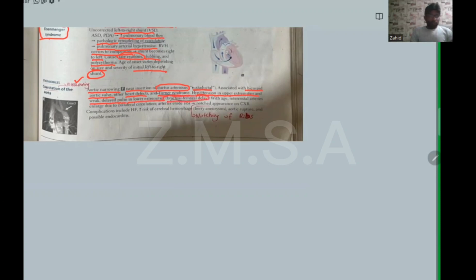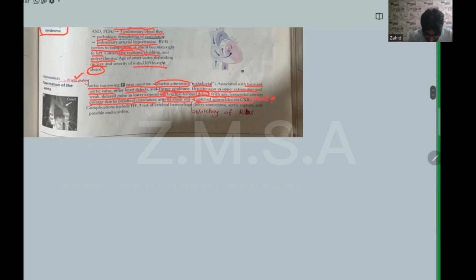Okay, brachiofemoral delay. With age, intercostal arteries enlarge due to collateral circulation. Arteries erode the ribs, giving a rib notching appearance on chest X-ray. This is an MCQ point.